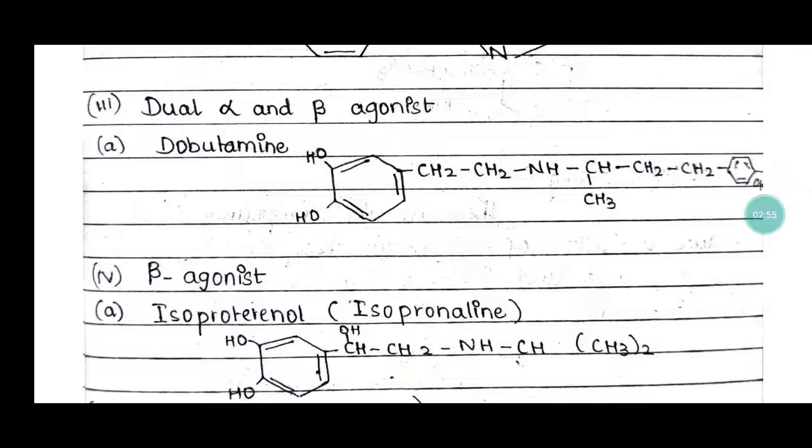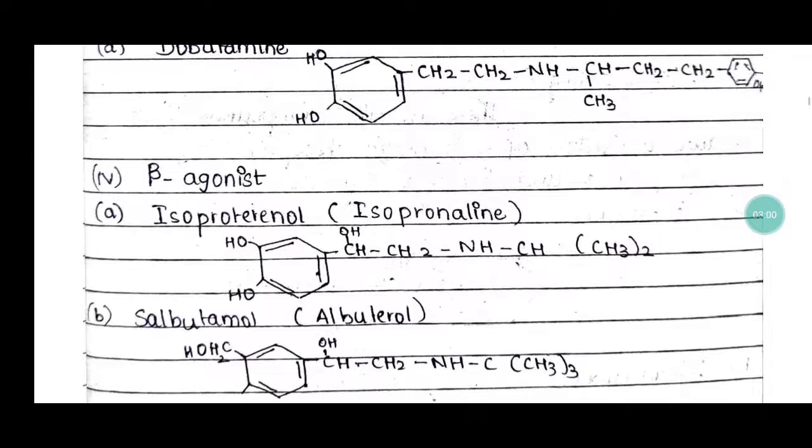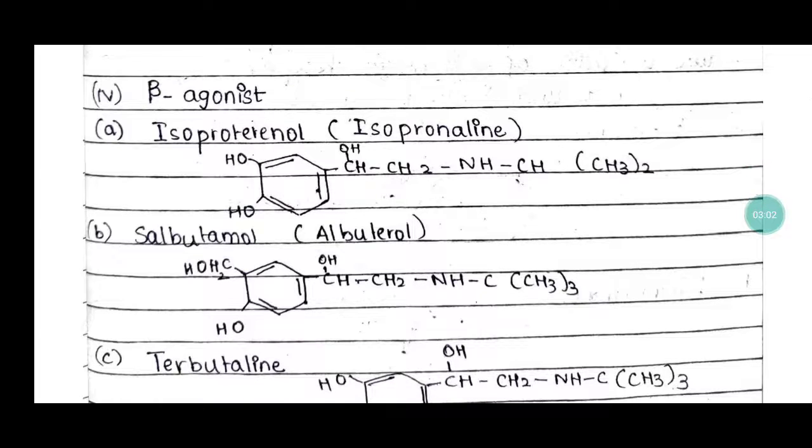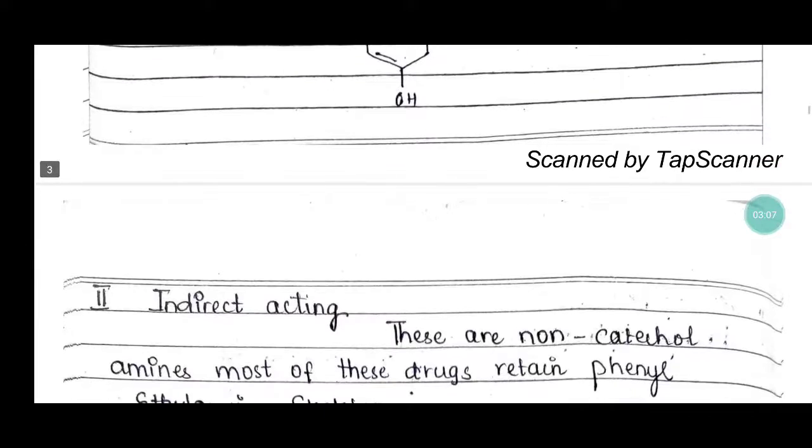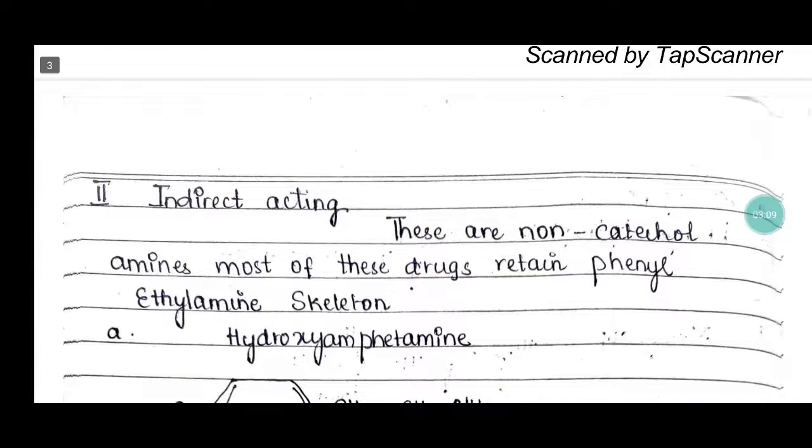And number fourth, that is beta agonist: isoproterenol, salbutamol and terbutaline are the examples of beta agonist adrenergic agents.